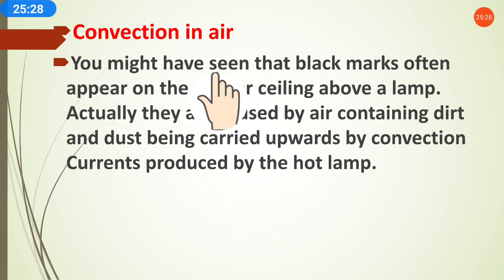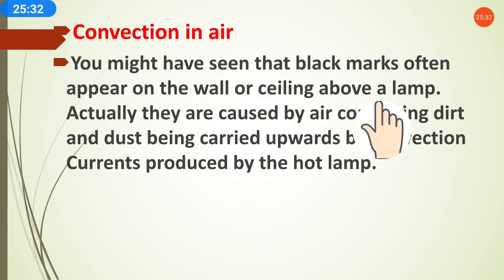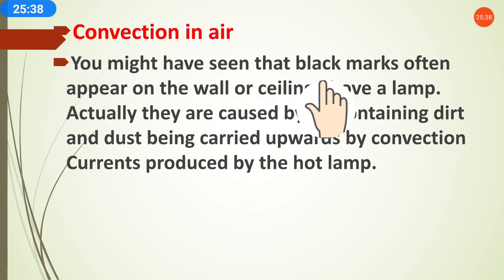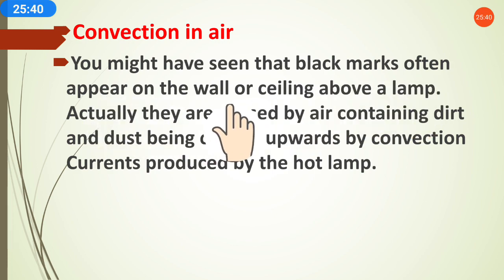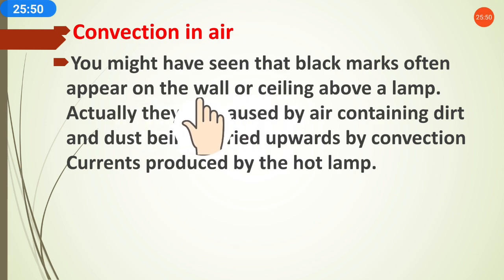So you might have seen that black marks often appear on the wall or ceiling above a lamp. Often, a black mark on the ceiling or the wall we can see.